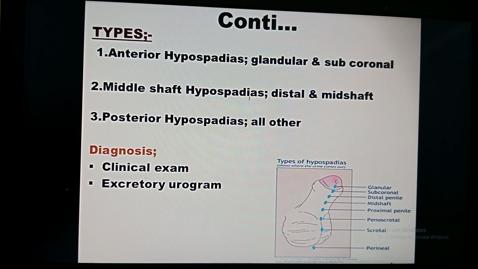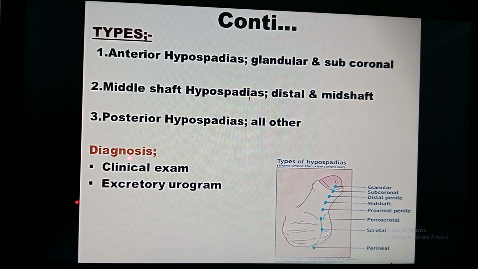Anterior means this is the front of the penis, where the glandular and subcoronal types are situated, the urethral opening is situated anteriorly at the front. So this is the anterior. Posterior means the back side, so all of these are called perineal, scrotal, penoscrotal. These are all posterior hypospadias. And the middle part is the distal and mid shaft. At the center of the penis, the urethral opening is situated. So these are all abnormal conditions, okay.